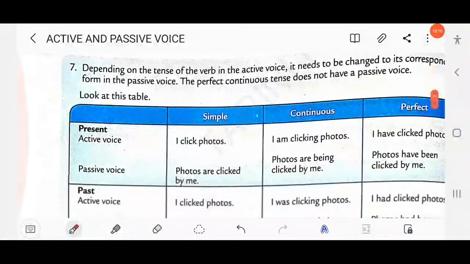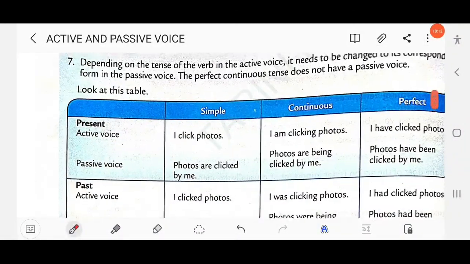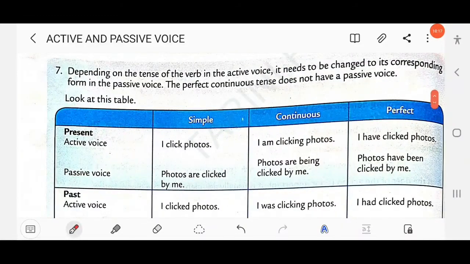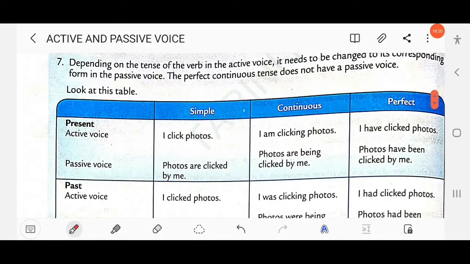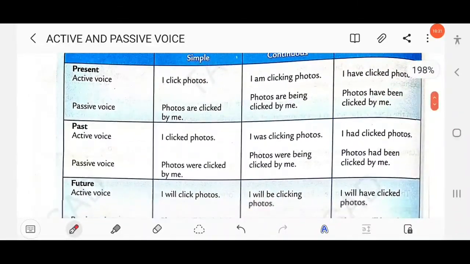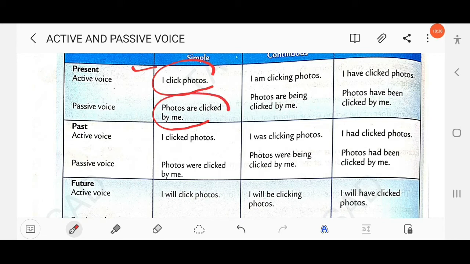Then next here, depending on the tense of the verb in the active voice, it needs to be changed to its corresponding form in the passive voice. The perfect continuous tense doesn't have a passive voice, right? I have been writing a letter. It cannot be passivized. Okay. So here simple, just follow this structure. Active voice, I click photos. Simple present. The passive is photos are clicked by me. So here which structure is followed in simple present? Is, am, are plus V3.